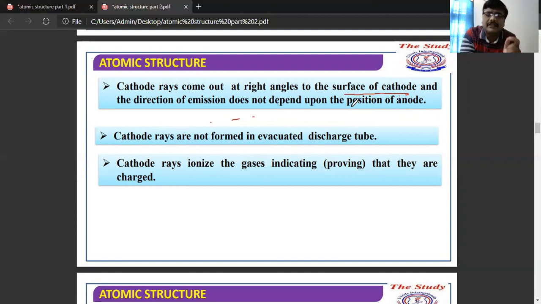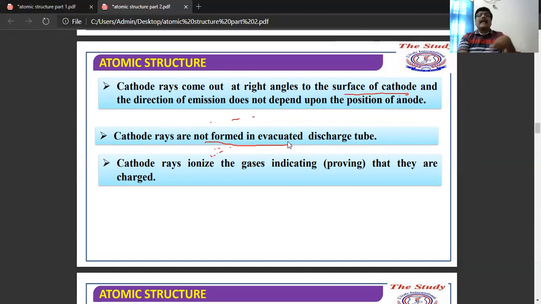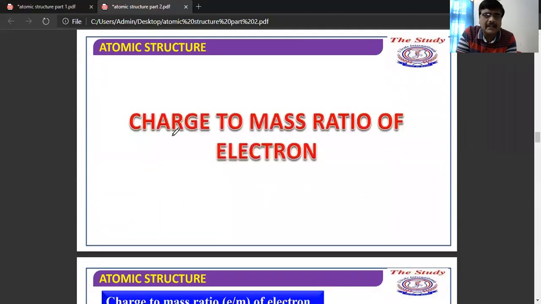Cathode rays are not formed in an evacuated discharge tube. The cathode rays ionize the gas, indicating that they are charged. If they were not charged, they could not ionize the gas.